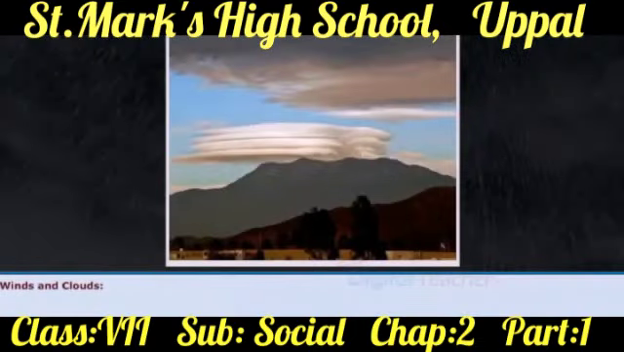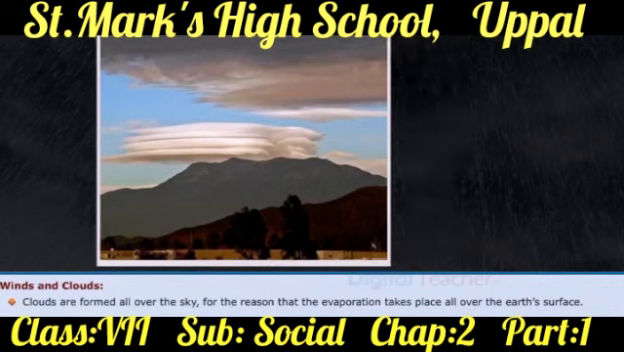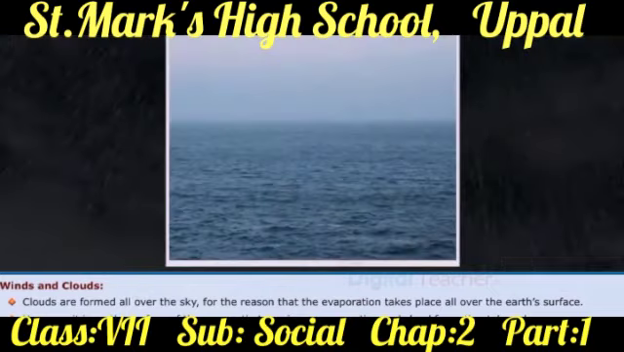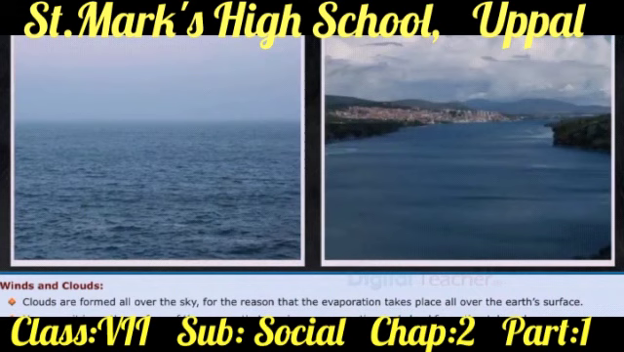Now, let us learn about winds and clouds. Clouds are formed all over the sky for the reason that the evaporation takes place all over the Earth's surface. However, it is on the surface of the oceans that maximum evaporation and cloud formation takes place. It rains heavily on the oceans. Even the oceans are huge water bodies extending up to thousands of kilometers. Clouds also travel inland with the help of winds to thousands of kilometers to bring rain to us.